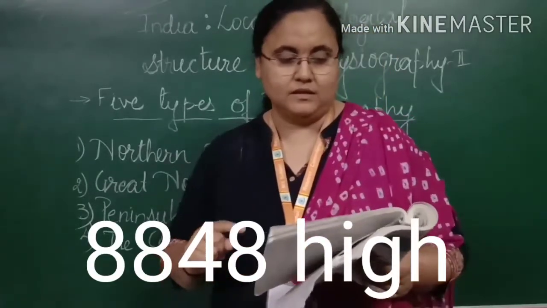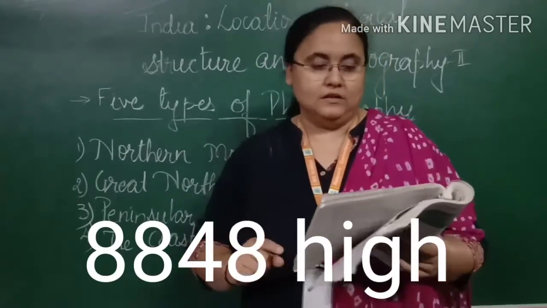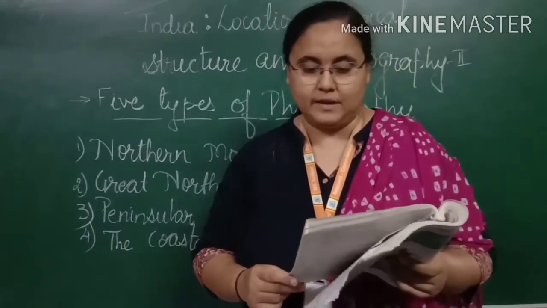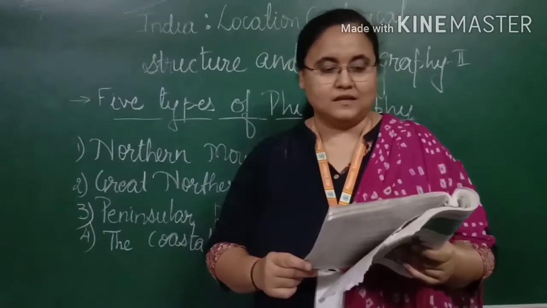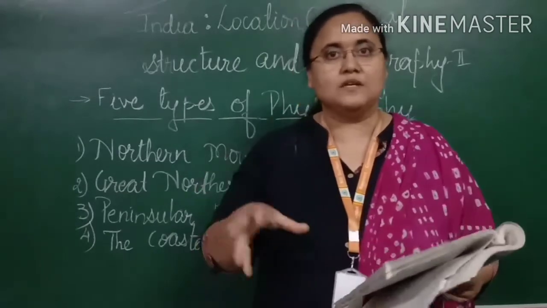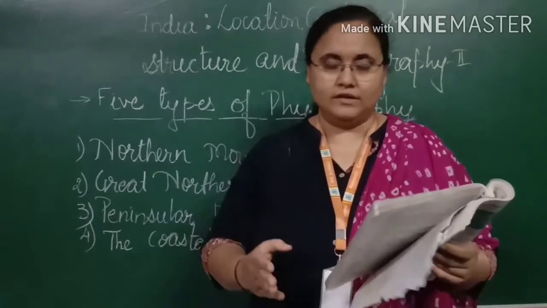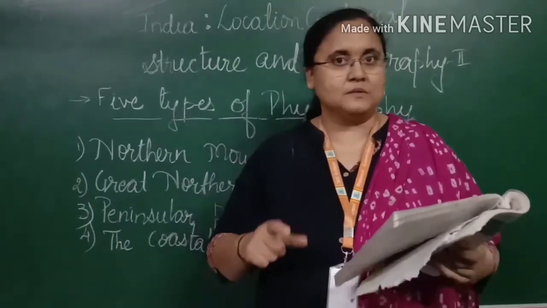Most famous among them is Mount Everest, which is 8,848 meters high. It is on the Nepal-China border. It is known as Sagarmatha in Tibet. That means this particular mountain has another name, and the other name for Mount Everest is Sagarmatha. But where do we call this particular name?